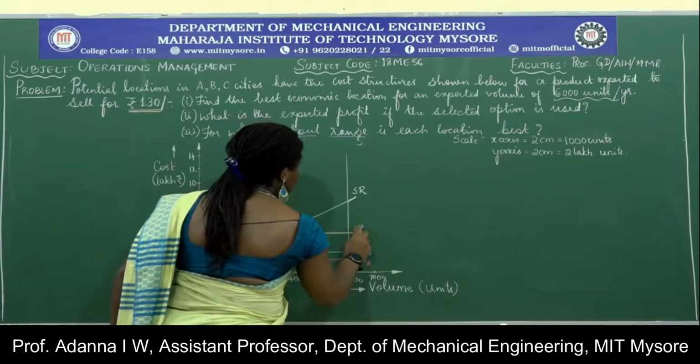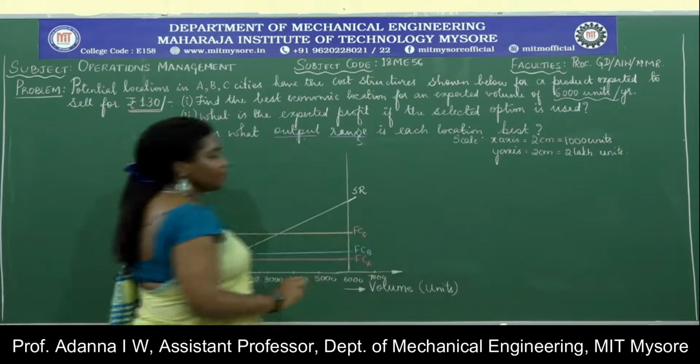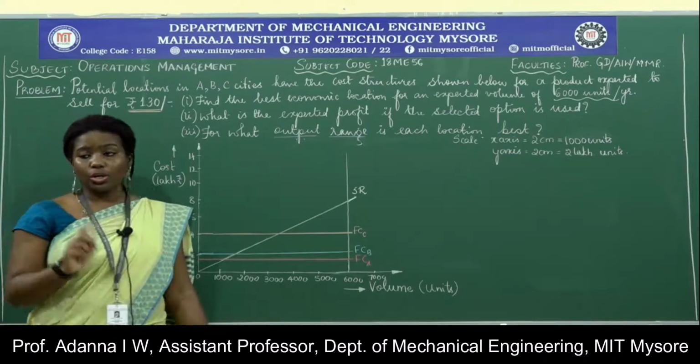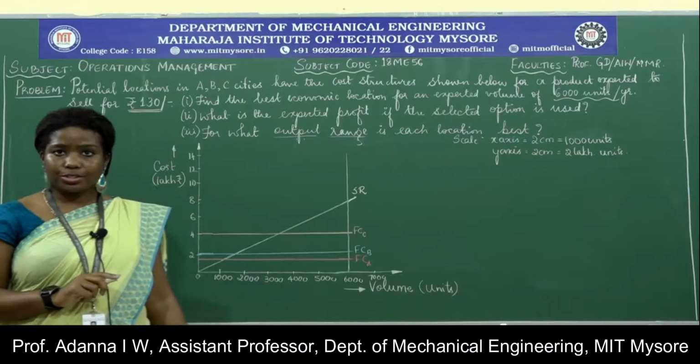So this is the fixed cost at location C. After this, we draw or plot whatever the total costs we have incurred at these locations.